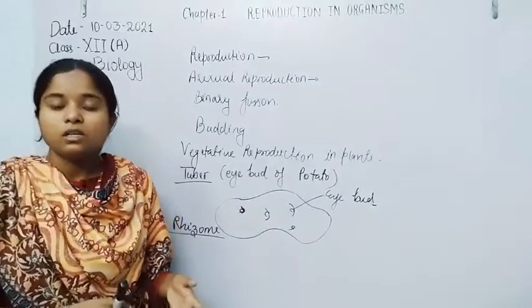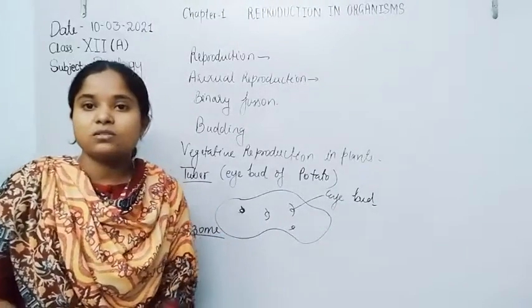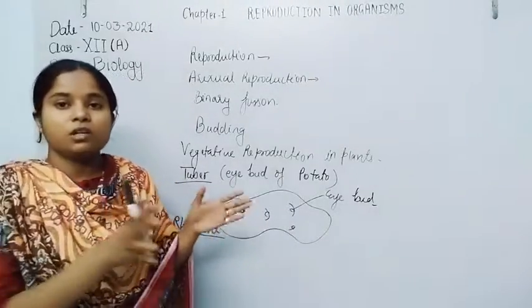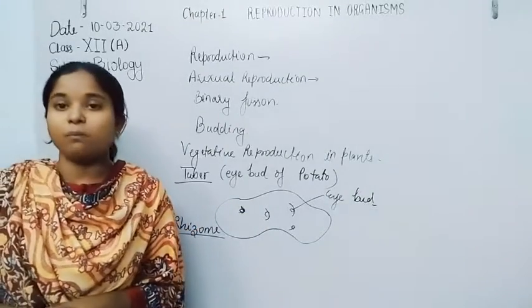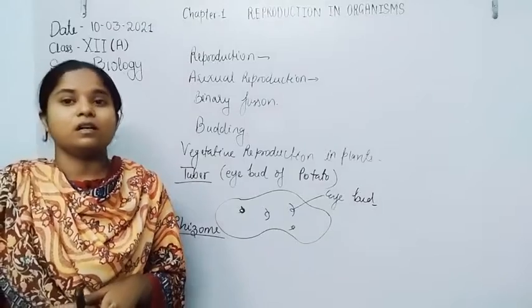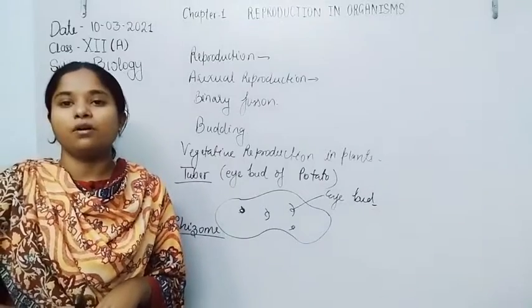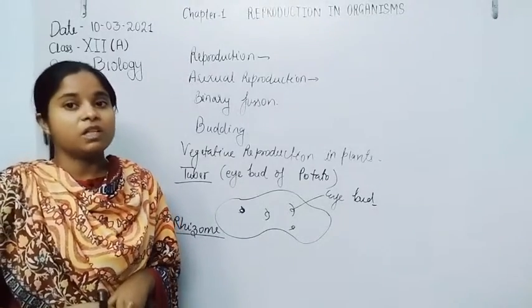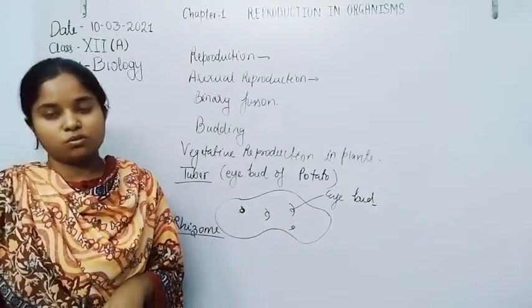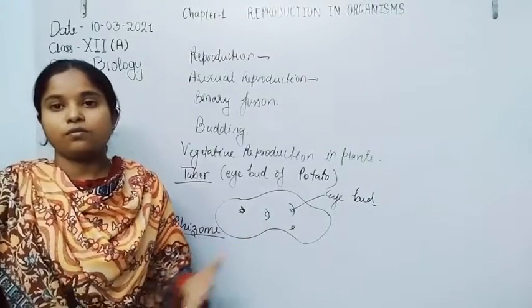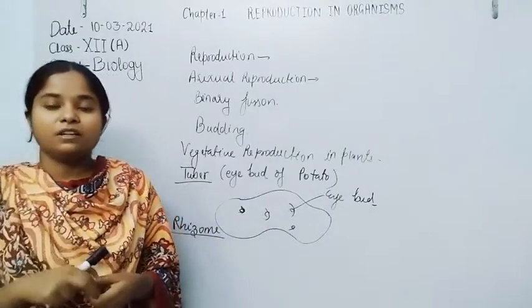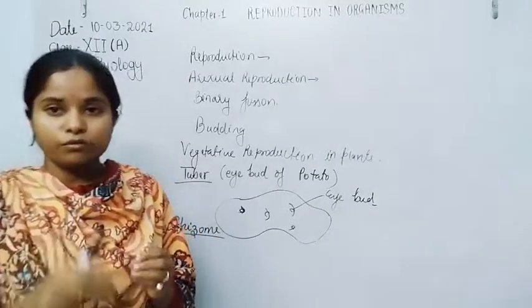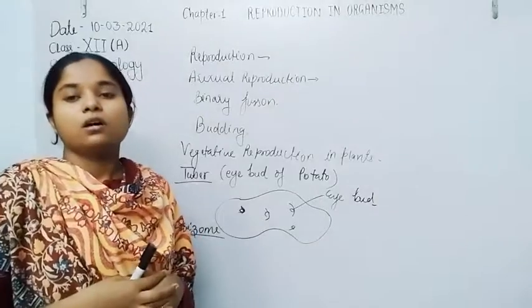As we have already seen, in banana there is no seed formation, because they involve parthenocarpy, that is, fruit formation takes place without any fertilization. Without fertilization, the ovary is converted into the fruit.